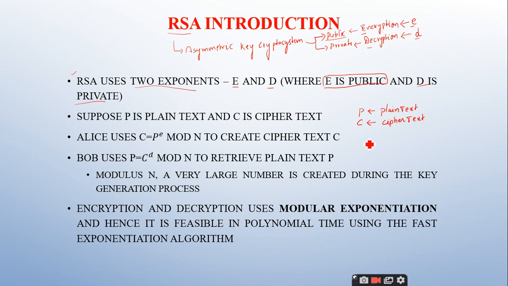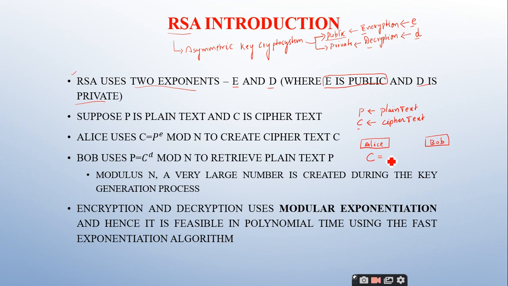Here we are taking 2 more parties. The first party is Alice, the sender, and the second party is Bob, the receiver. When Alice wants to send a message to Bob, she has to generate the ciphertext. The notation for the ciphertext is C. The ciphertext is generated by making use of modular exponentiation.